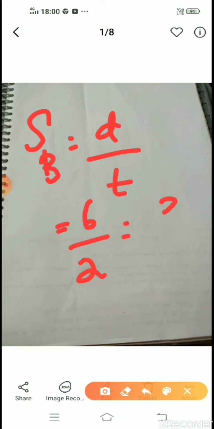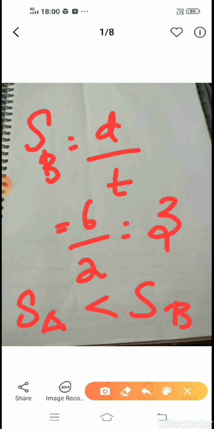Next one, speed of B, again distance by time taken. What is his distance? 6, time is 2, therefore speed of B is 3. So can you see his speed is differing, therefore speed of A is less than speed of B. So this value, speed, depends upon distance by time taken. Speed depends upon the formula distance by time taken.